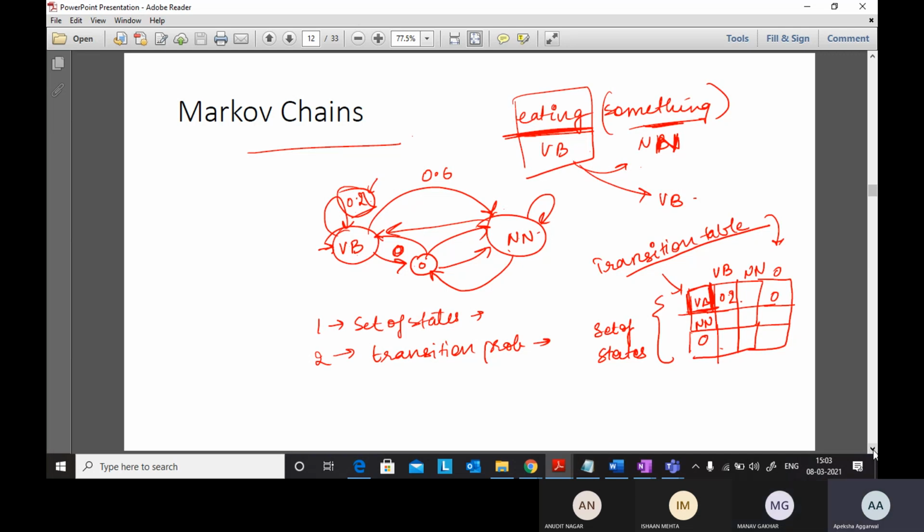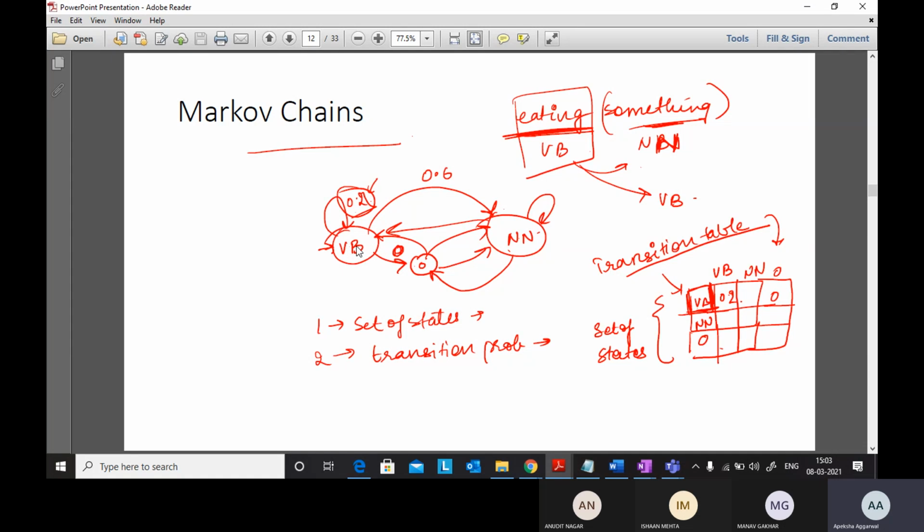Exactly. The Markov property says the probability of the next event is only dependent upon the current event, and it does not take into account whatever happened previously, the history.